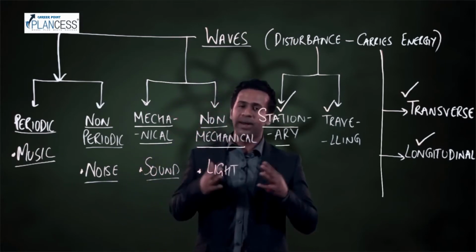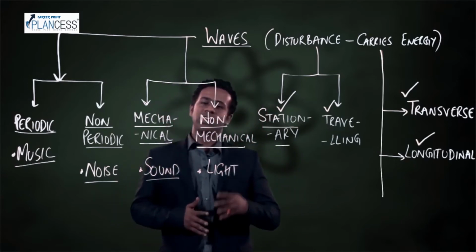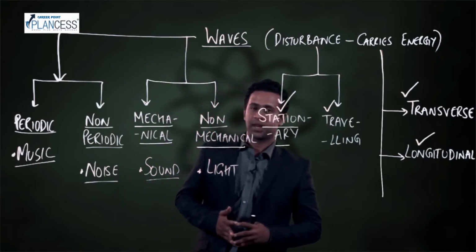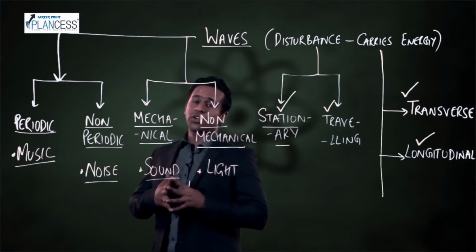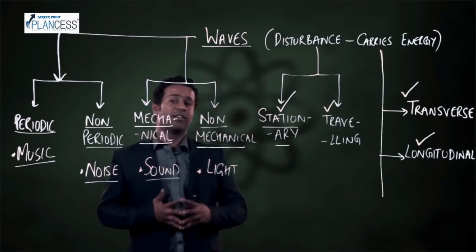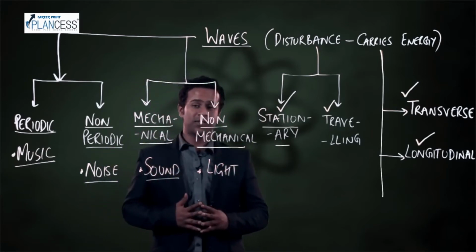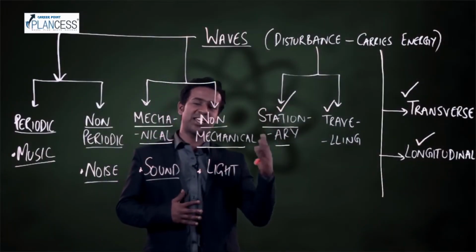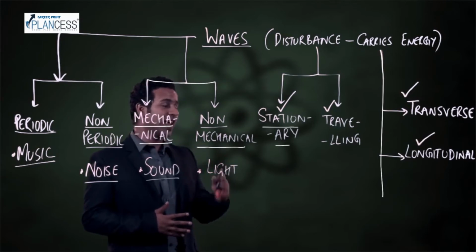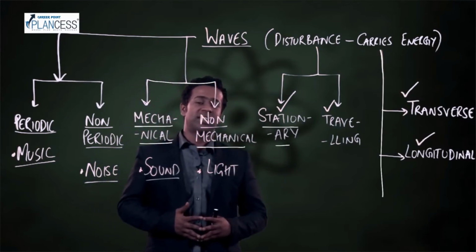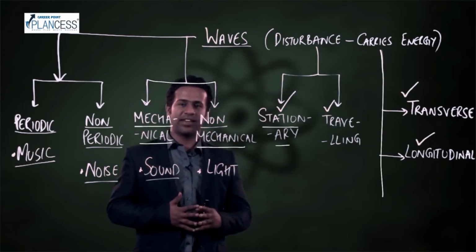Whereas, if no medium is required, then the wave is a non-mechanical wave. Then, waves are also classified on the basis of whether or not energy moves. If the energy is restricted to an area, then it is a stationary wave. Whereas, if the energy travels, then the wave is called a traveling wave.